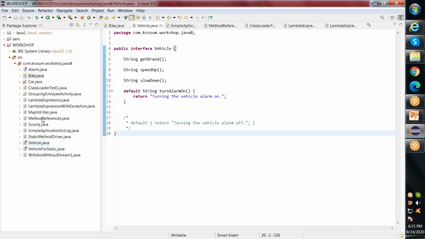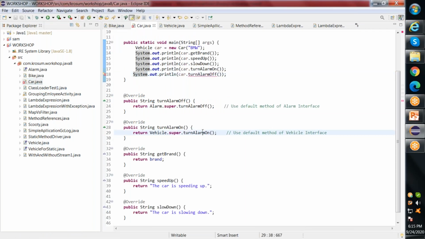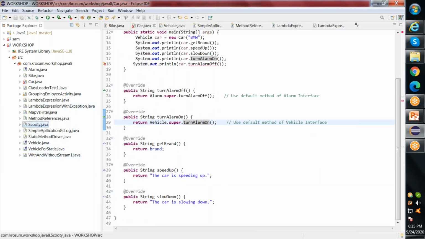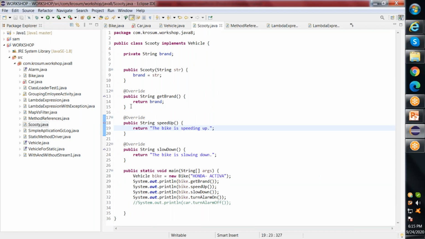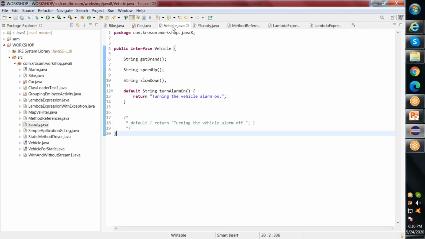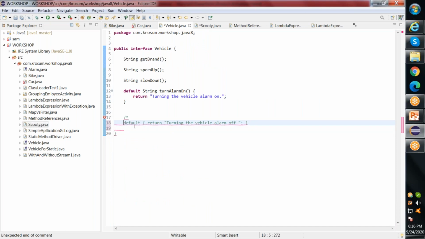So if you see here, I have a class called Scooty, where I just want to include this alarm feature also. If I do it with a default method, I can implement it without affecting my previous or old class Bike.